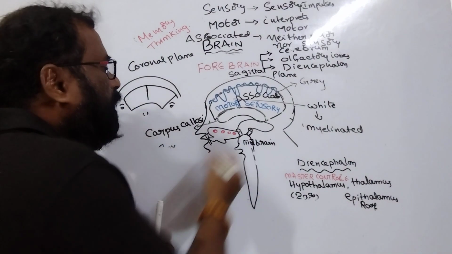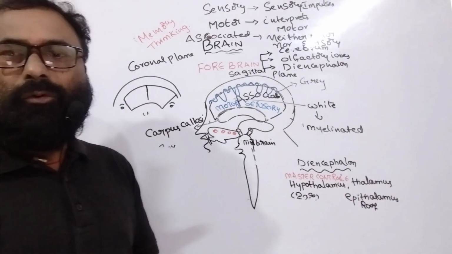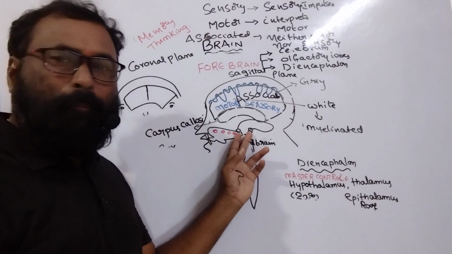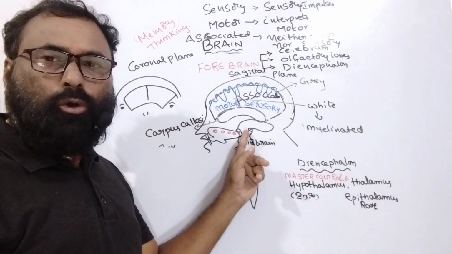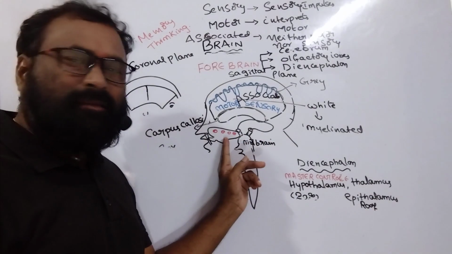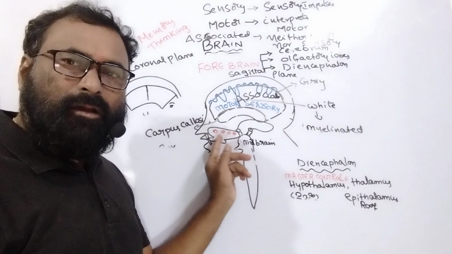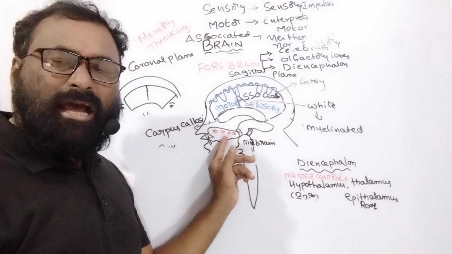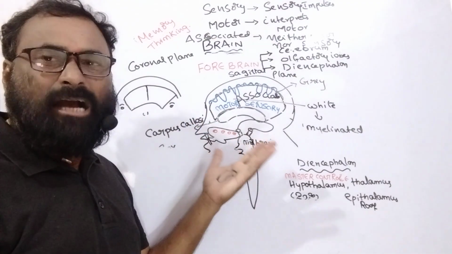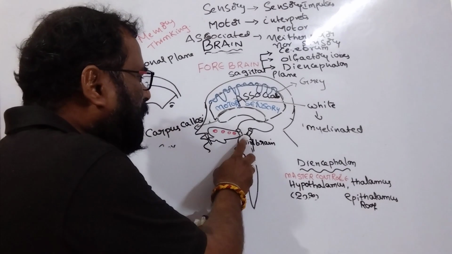So again I am saying about the diencephalon. Diencephalon is the part of the forebrain. This diencephalon has a pair of thalami located at the roof of the midbrain, and the epithalamus, and at the base of the thalami there is the hypothalamus. The hypothalamus has neurosecretory portions, useful for the production of hormones, said to be releasing hormones and inhibitory hormones. Then let us go to the midbrain.